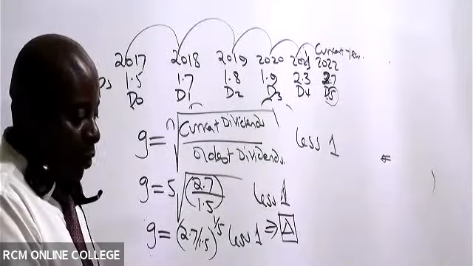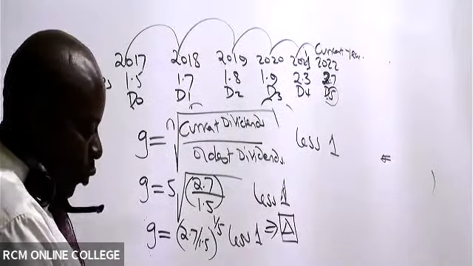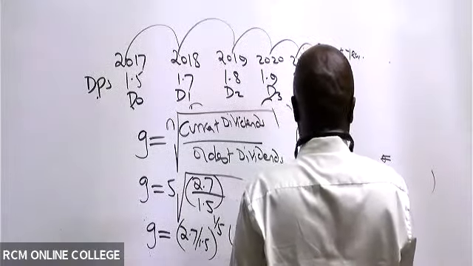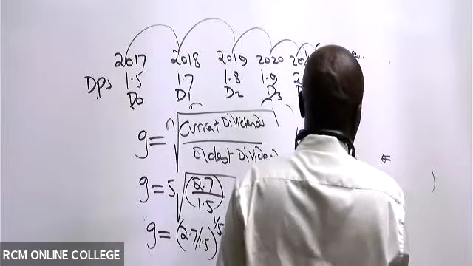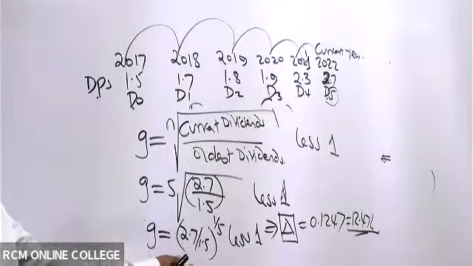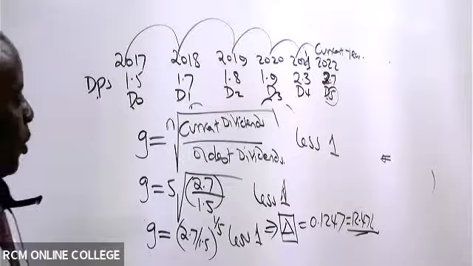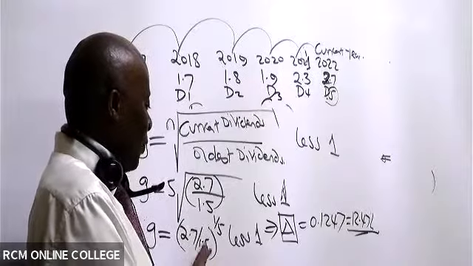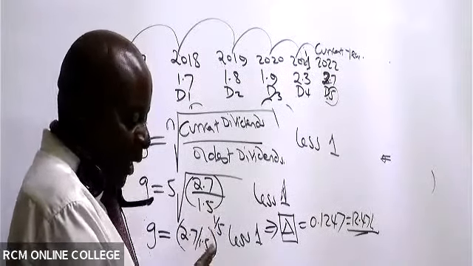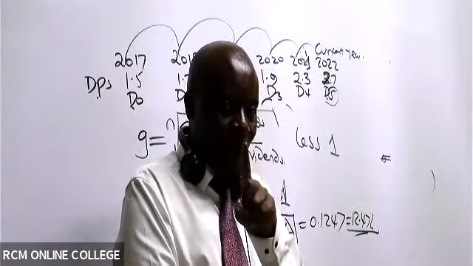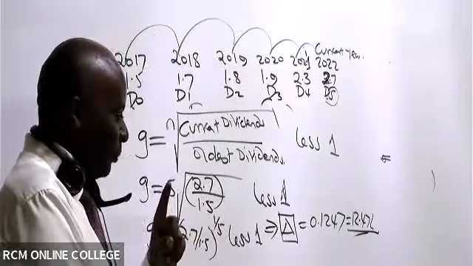I'm getting a figure of 0.1247, which is the same as 12.47%. You can either use the fifth root or you do it this way using 1/5 raised. So remember, if you are adopting this approach, if they told you seventh root, I would have said 2.7 over 1.5 raised to 1/7. Don't forget that. Don't think that 1/5 is the formula, because the next time they'll give you 4 or something.